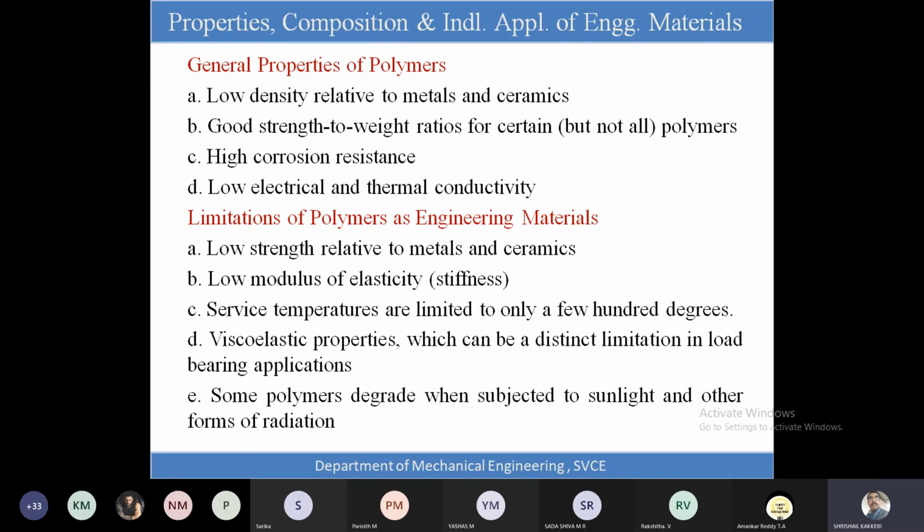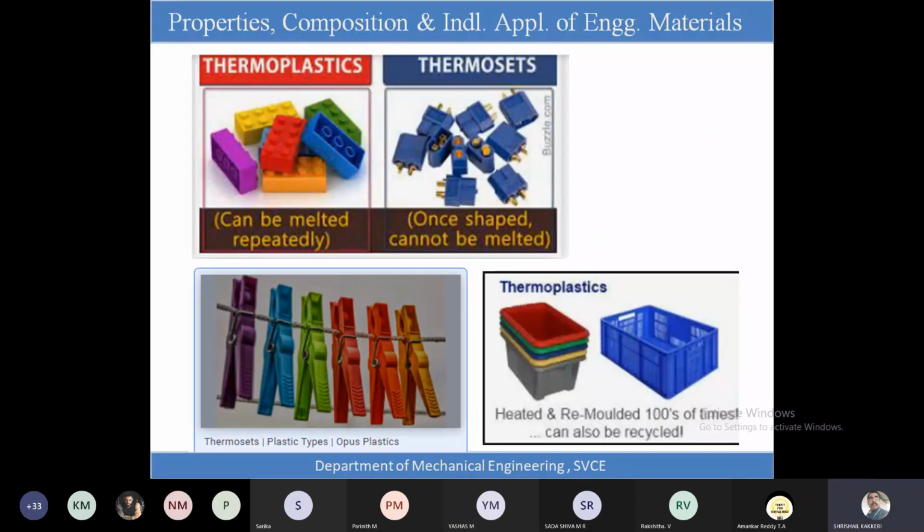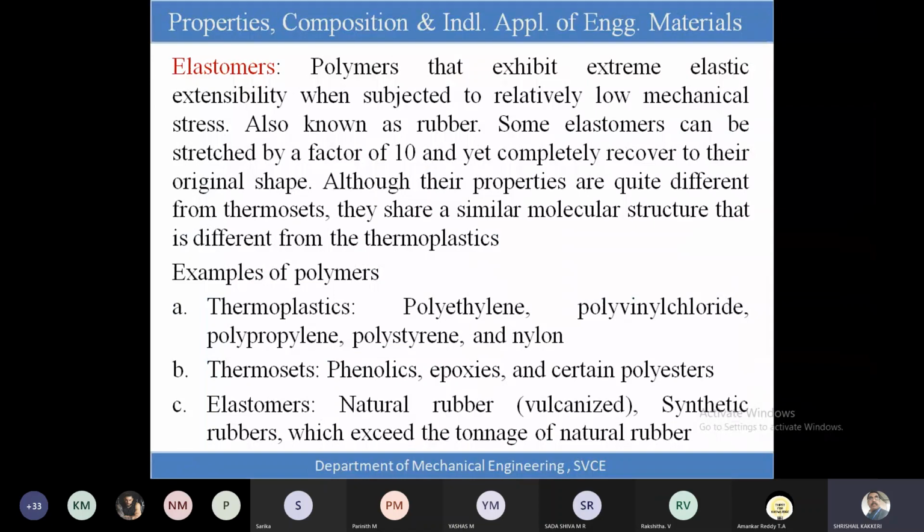We can put into a cavity or you can extrude them. First important thing, please look here, thermoplastics. Thermoplastic. That means we can plastically change their properties by adding the temperature. Many times we can heat them, we can get into required shapes easily. So that I told you just now, many of the engineering components like the car bodies and some of the utensils, those are working at low temperature.